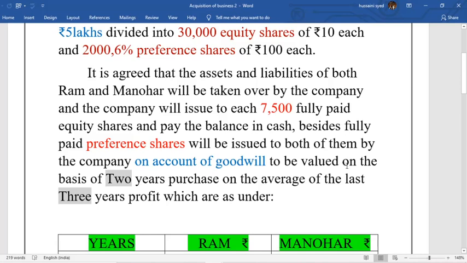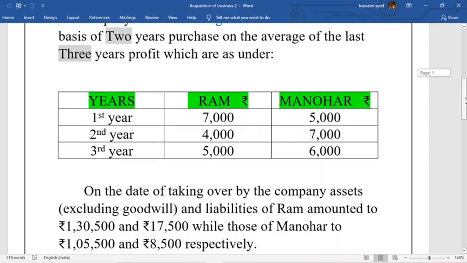Goodwill is to be valued on the basis of 2 years purchase on the average of the last 3 years profit. The profit has been given to you for 3 years of Ram and of Manohar.